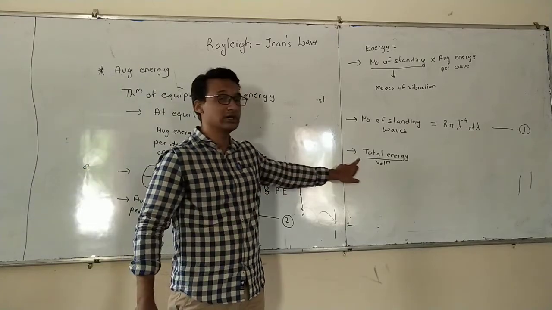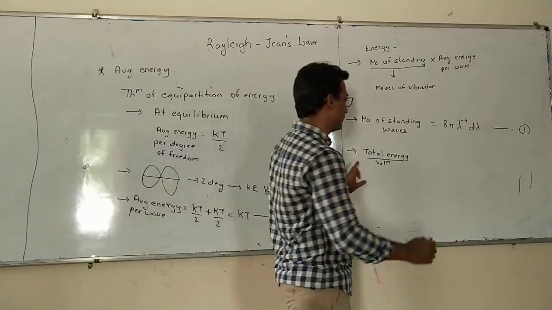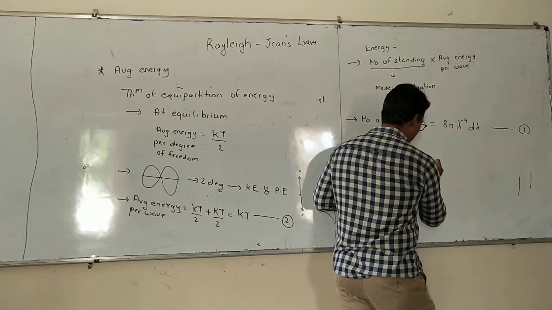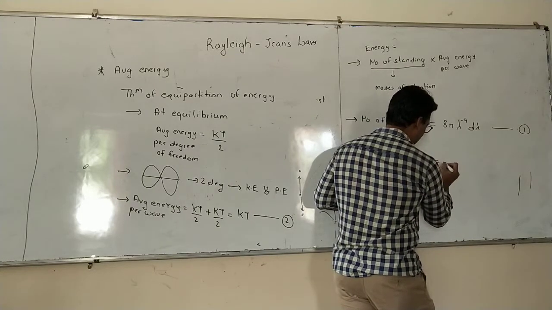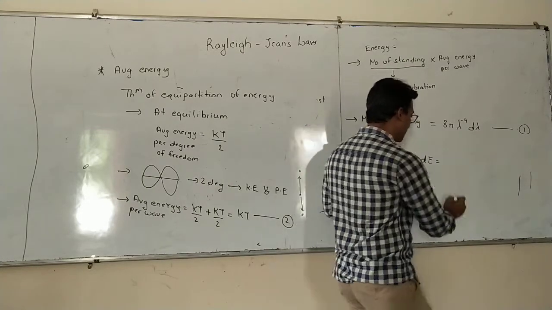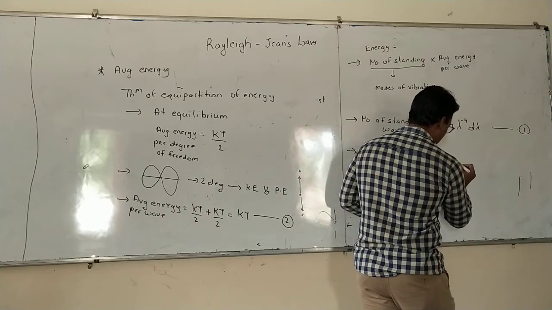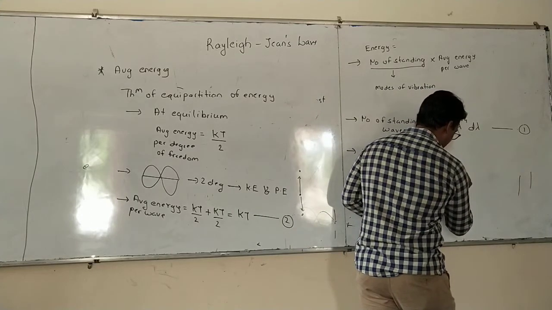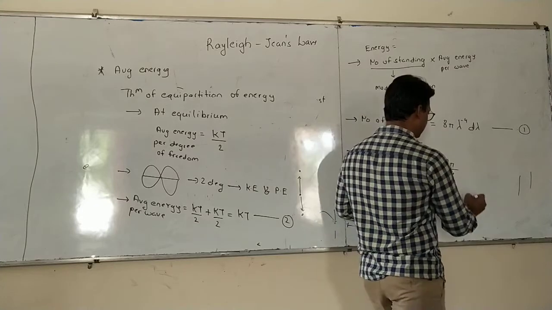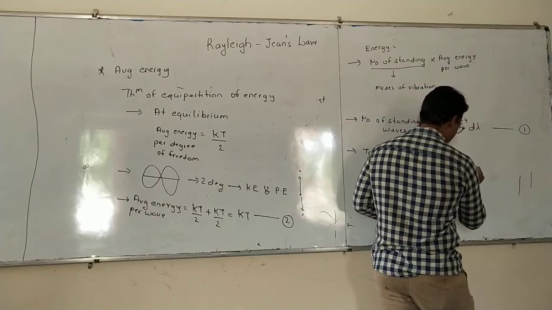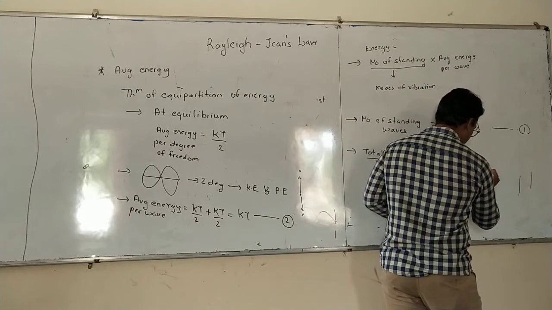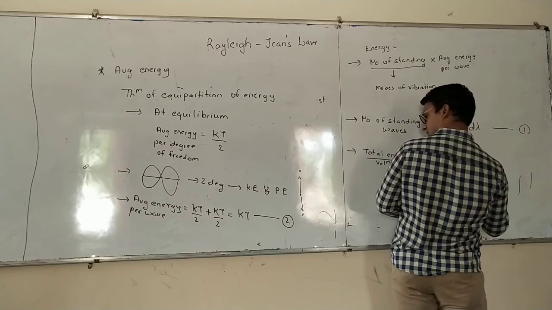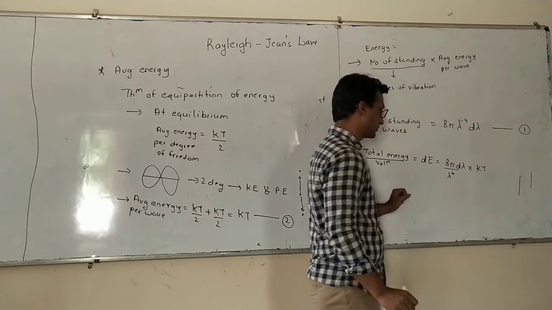So we should calculate total energy per unit volume. This total energy per unit volume dE will be equal to 8 pi over lambda raised to 4 in the denominator, into d lambda, multiplied by k multiplied by T.